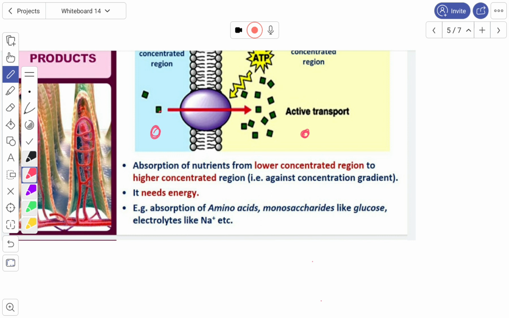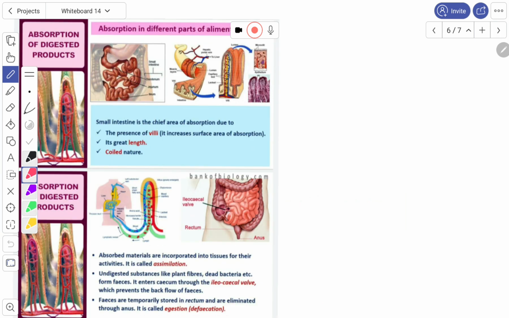For example, absorption of amino acids, monosaccharides like glucose, and electrolytes like sodium are transported by a process called active transport. Let us see the next one.